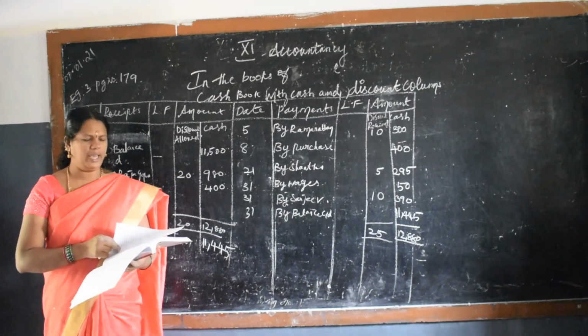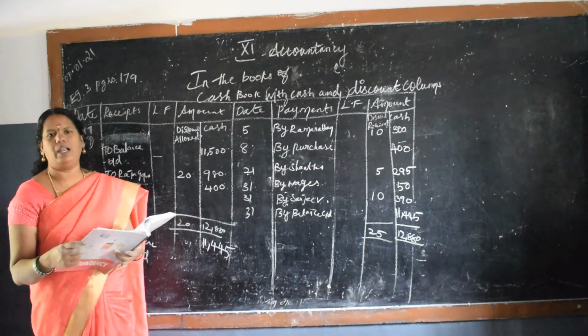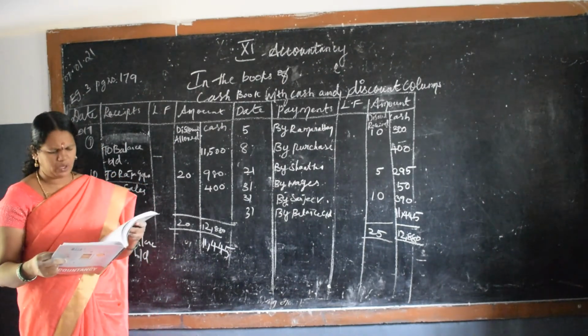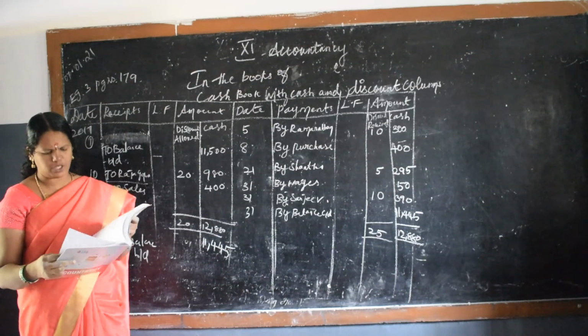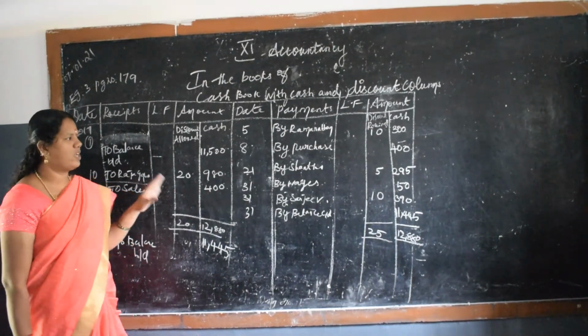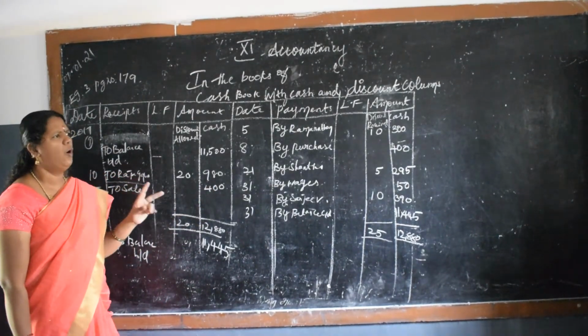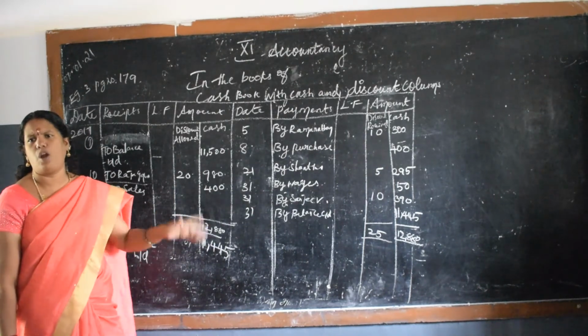Okay, in the next classes, we will deal with the triple column. It is a little vast sum. In the next class, we will deal with the triple column cash book. After finishing triple column and the petty cash, this first volume will be over. The DRS statement, that thing need not be worried about. Only 2 more concepts are there to finish the volume 1 book.